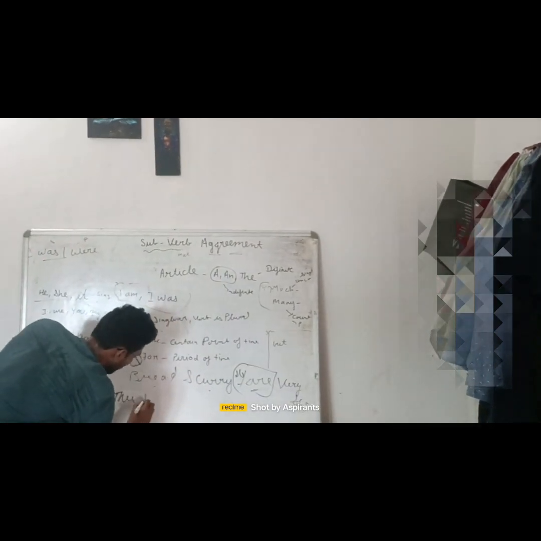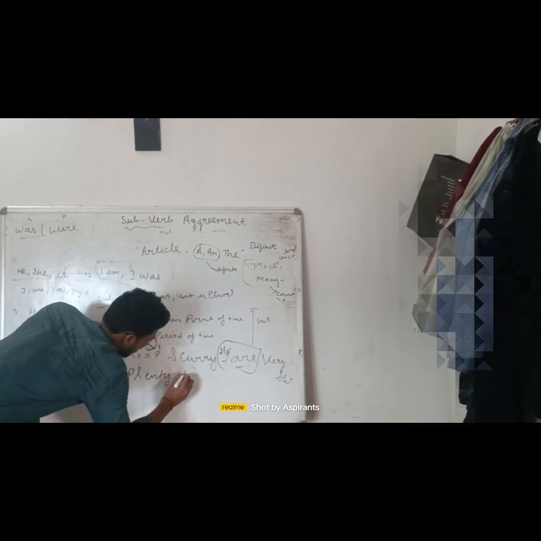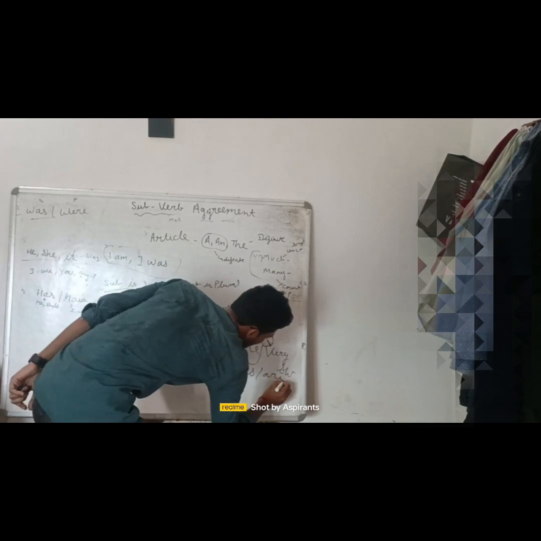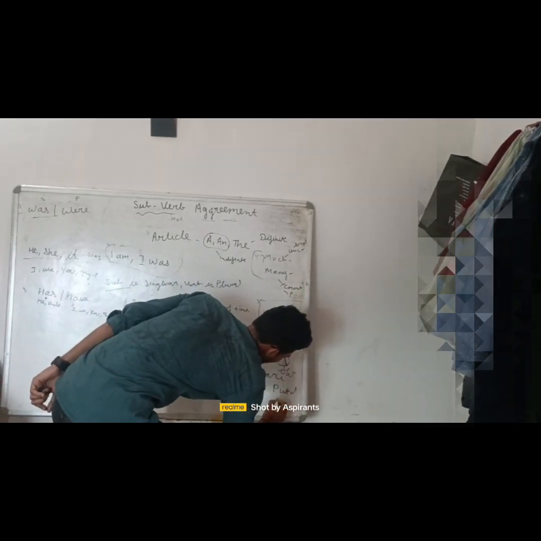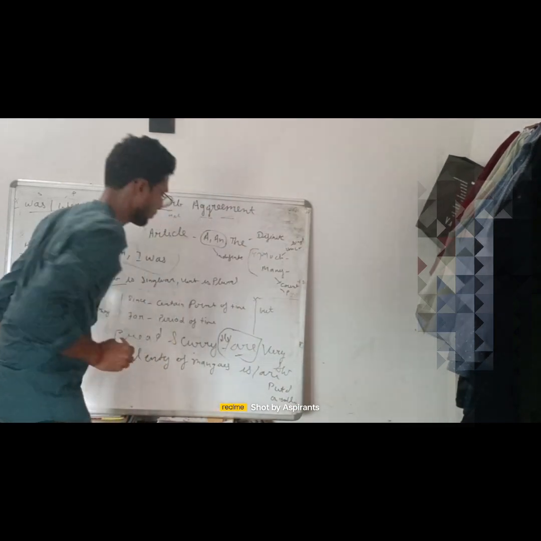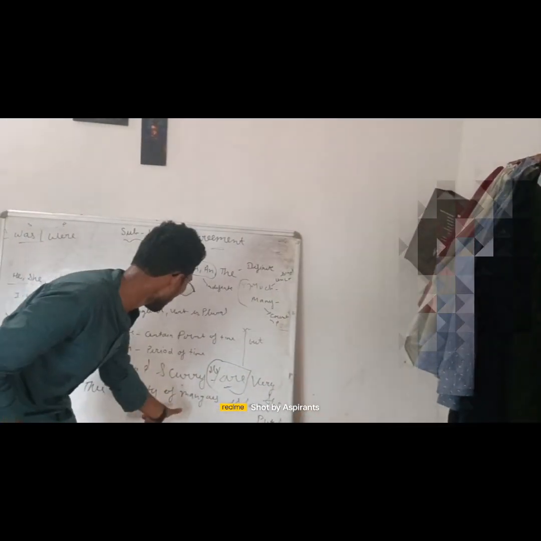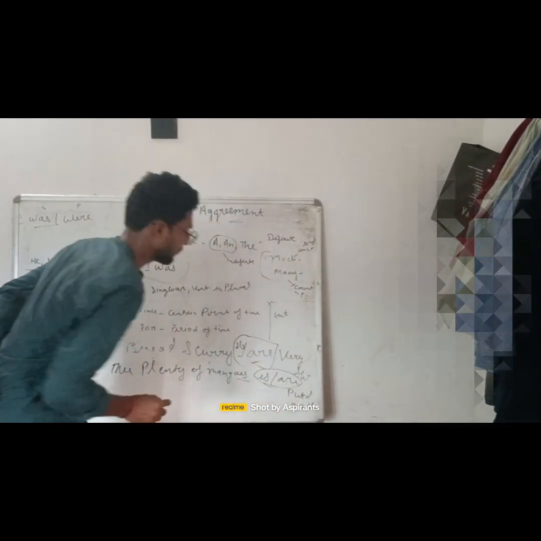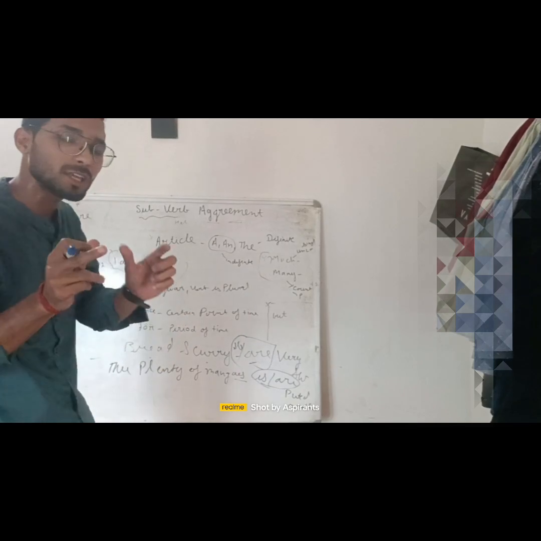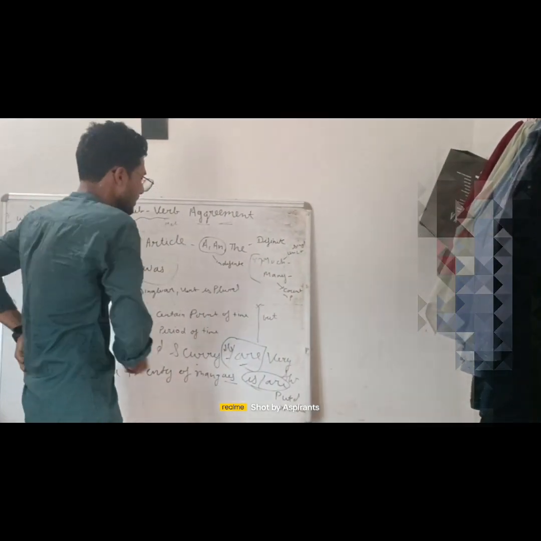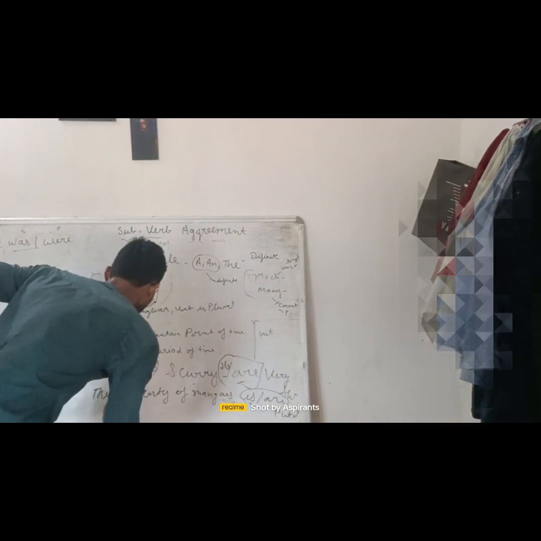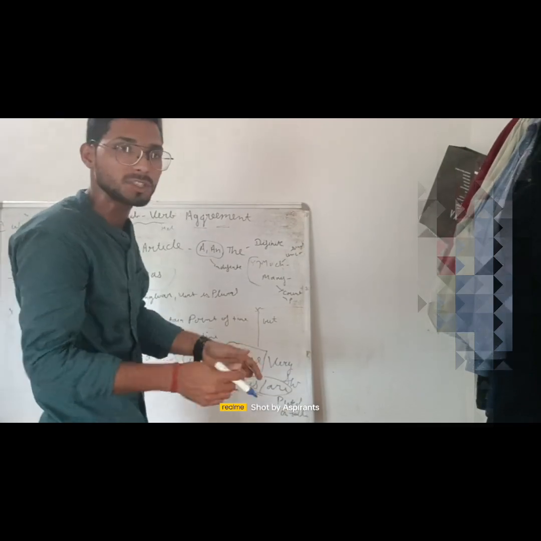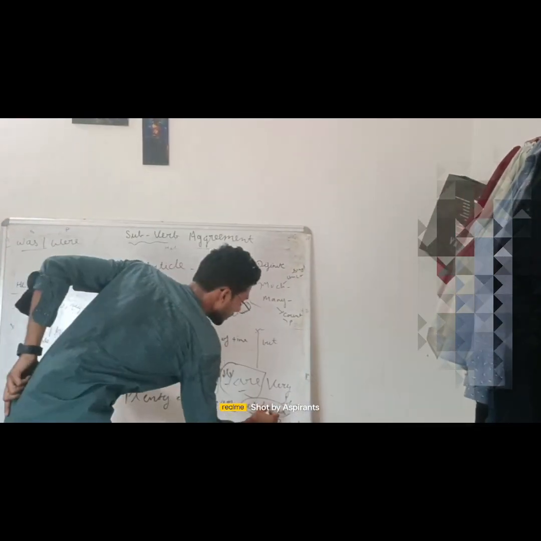Another example we are taking: the plenty of mangoes is or are put on the table. Look here, you are seeing plenty of mangoes, and here is and are. I have told you that when the subject is singular, we use is. Here we are seeing mangoes, it's more than one thing, meaning plenty of mangoes, यानी कई भी चीजें हो सकती हैं, so we are using are here.